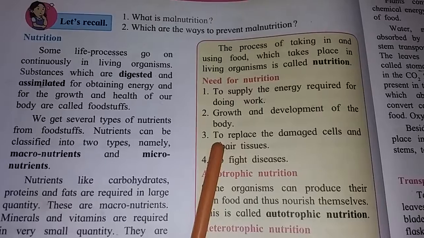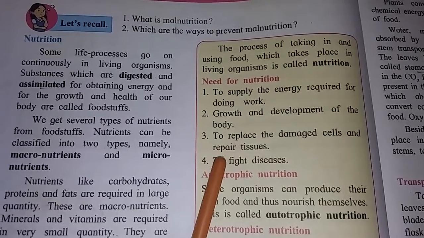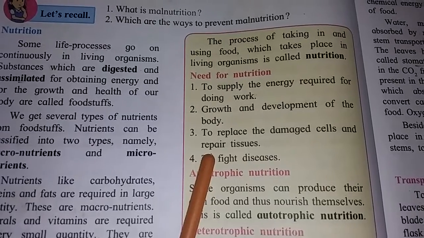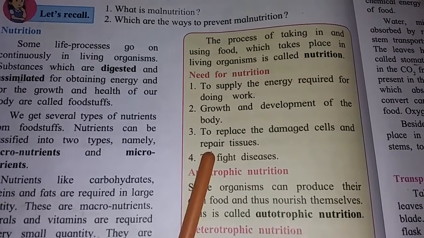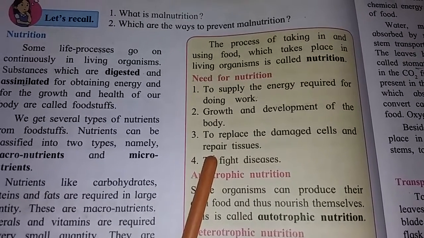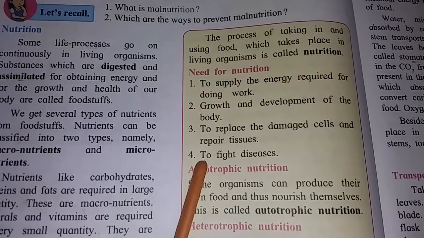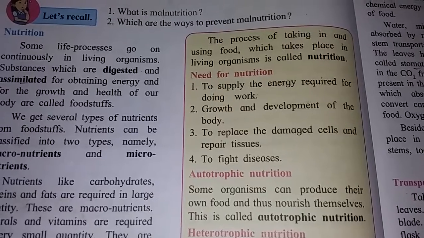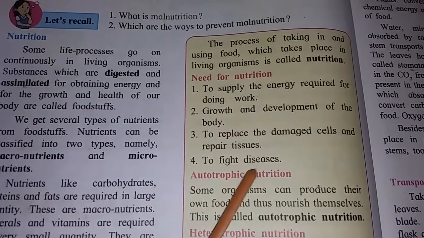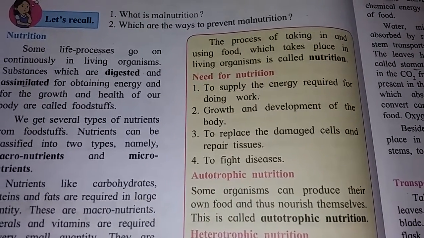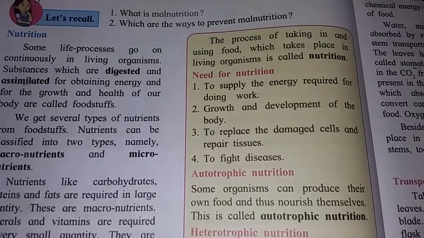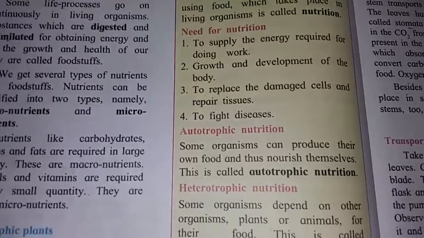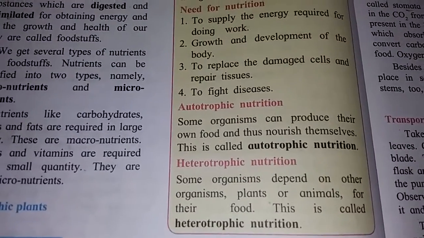Third, to replace the damaged cells and repair tissues. Which damaged cells are in our body? To replace those damaged cells and repair tissues. Fourth, to fight diseases. For fighting diseases, we need balanced nutrition in our body. Now see, there are two types of nutrition.